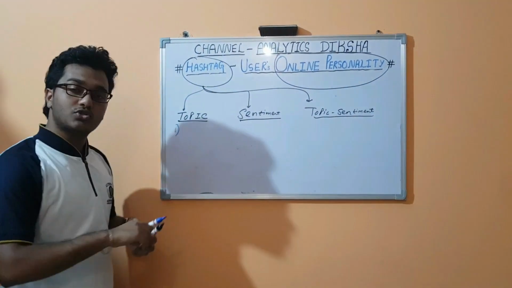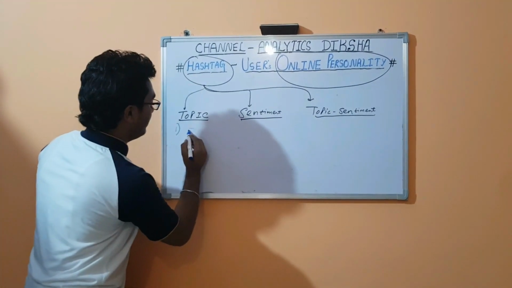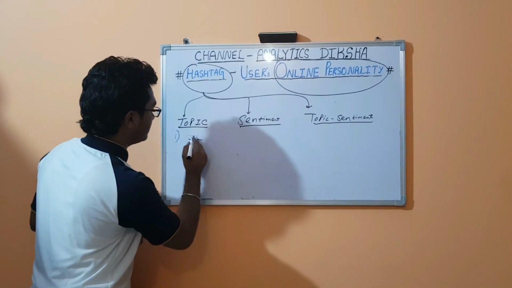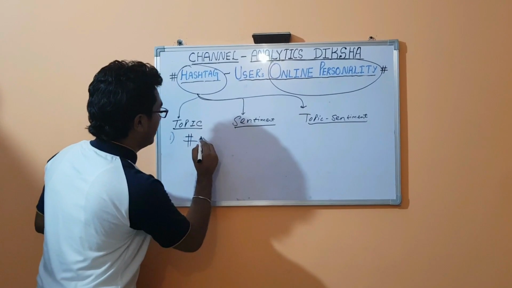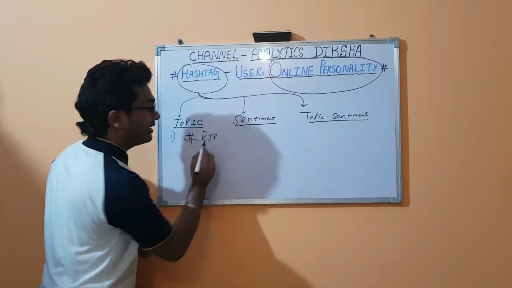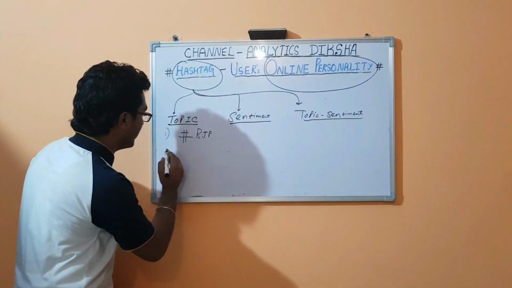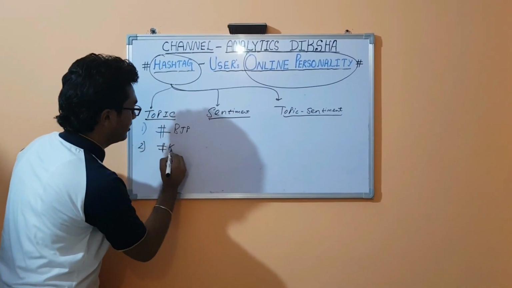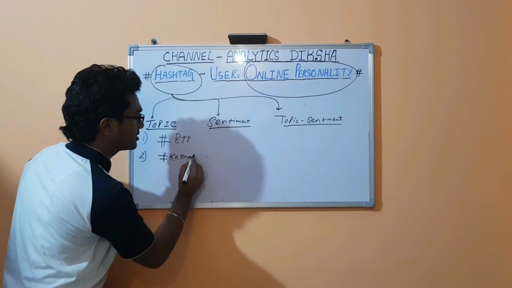The first type is topic. We found one hashtag was hash BJP, which was the most frequent with hash Modi. The second one was Karnataka elections.